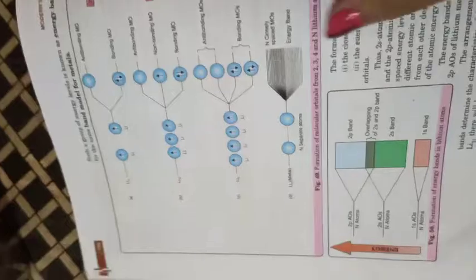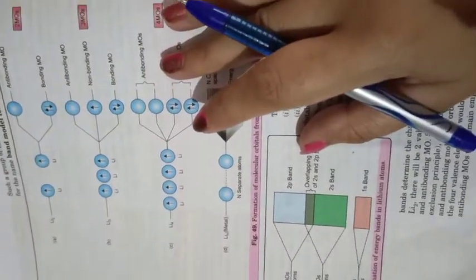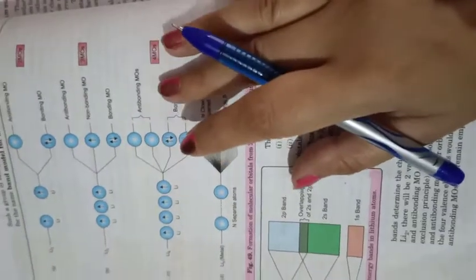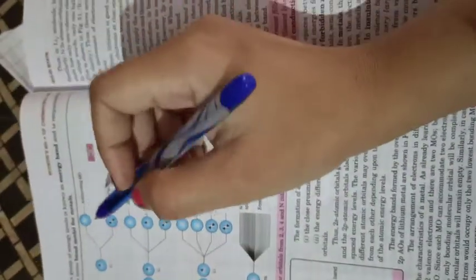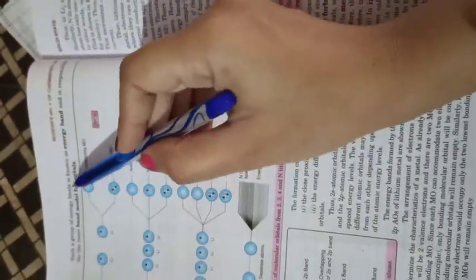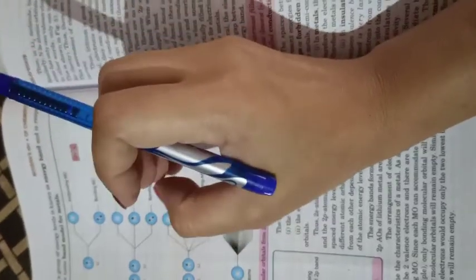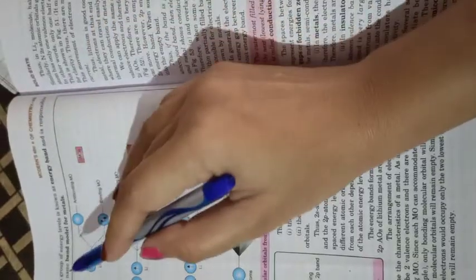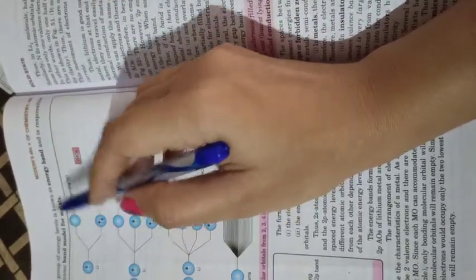Here now you can see the diagram. First of all, this thing comes up when we are studying coordination compounds, so it's very important. What we have to say in this one: a group of energy levels is known as an energy band. When energy levels are there, it is said to be the energy band, and it is responsible for the name band model for metals.